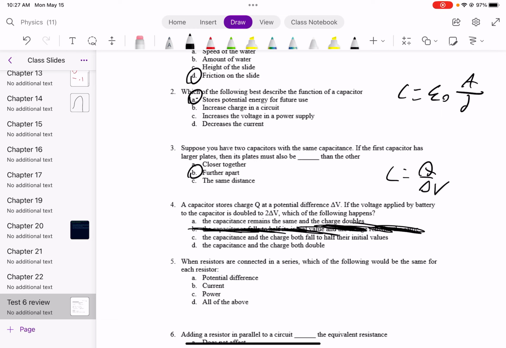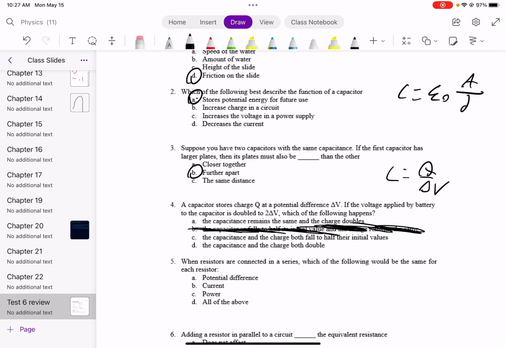If you look at D, if Q doubles and V also doubles, we would expect C to remain the same. If Q goes from 1 to 2 and V goes from 1 to 2, then we now have 2 over 2. That's the same thing as 1 over 1. So the capacitance and the charge cannot both double if V also doubles, making D also mathematically incorrect, making A the correct answer.